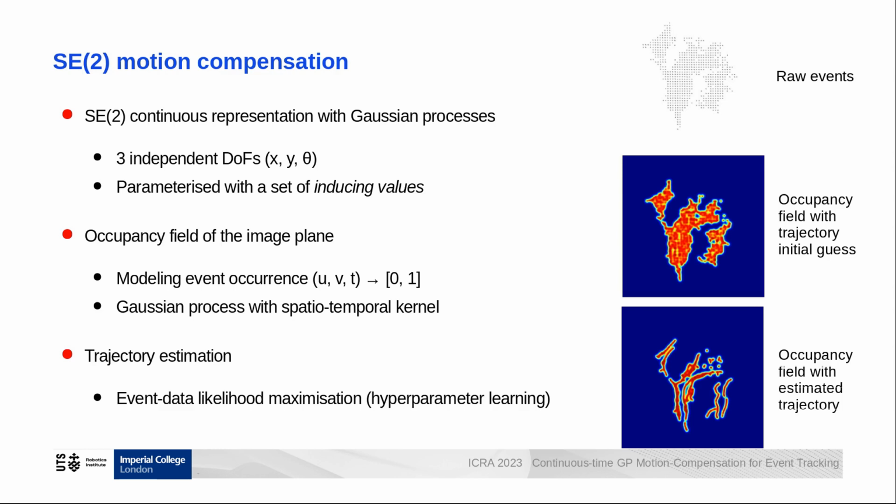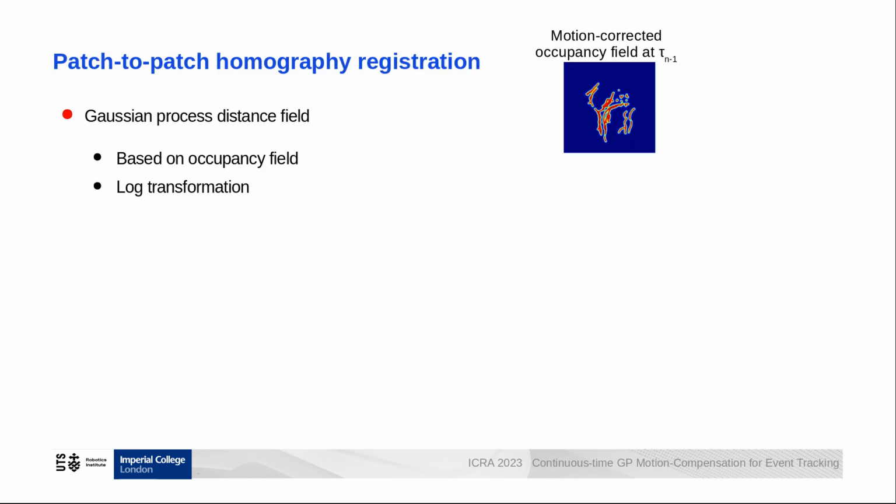As illustrated on the right, the proposed method provides sharp motion-compensated patches. However, the assumption of SE2 motion is not realistic enough for long-term pattern tracking. Our paper introduces a homography-based patch-to-patch registration algorithm.